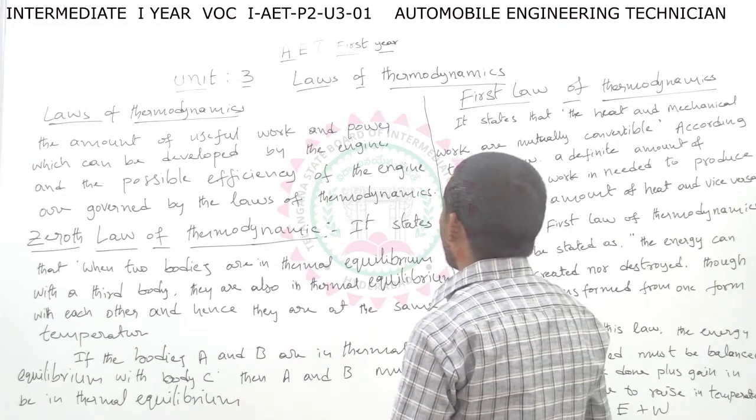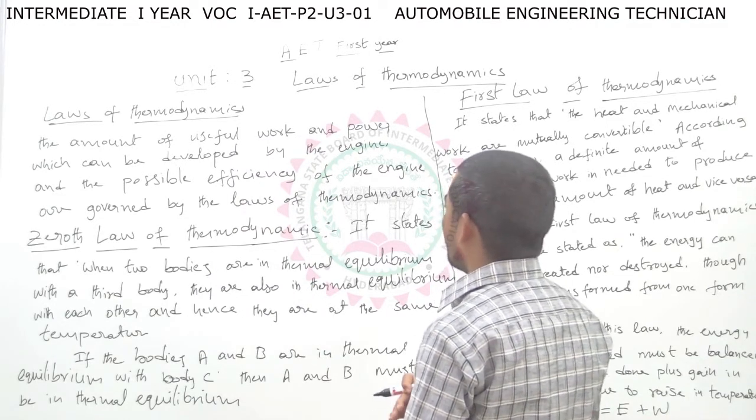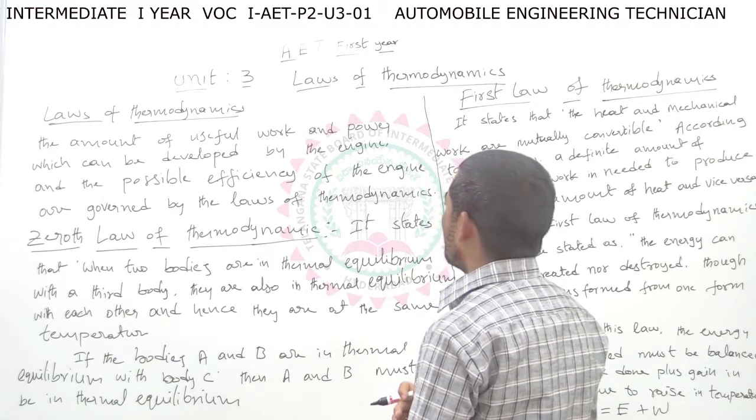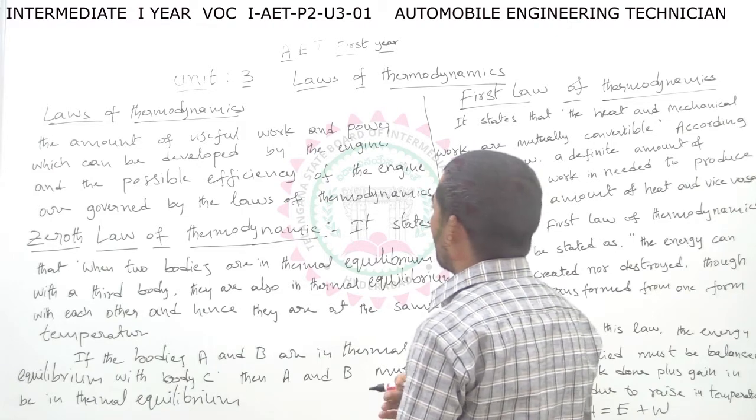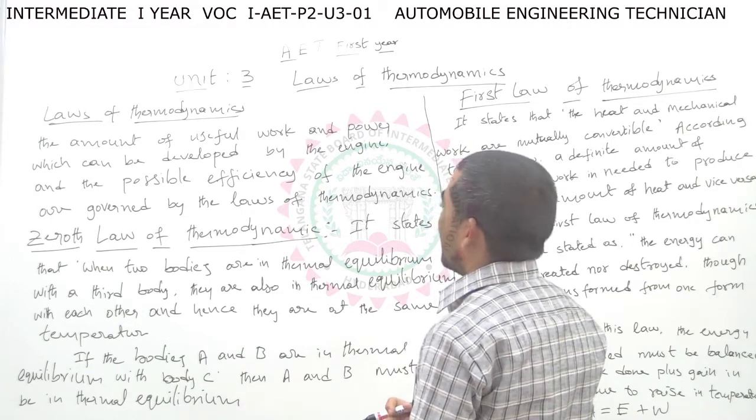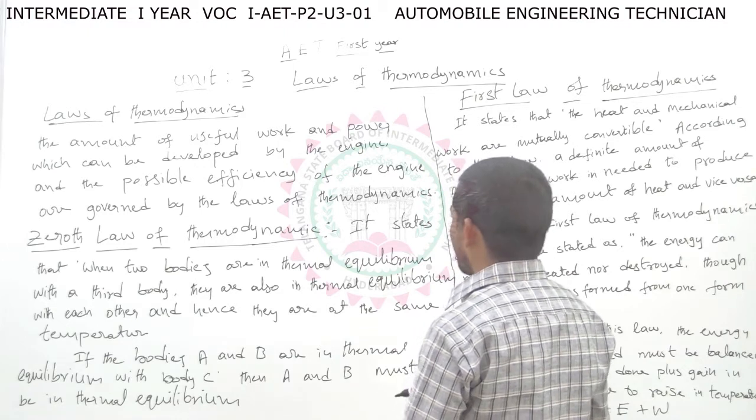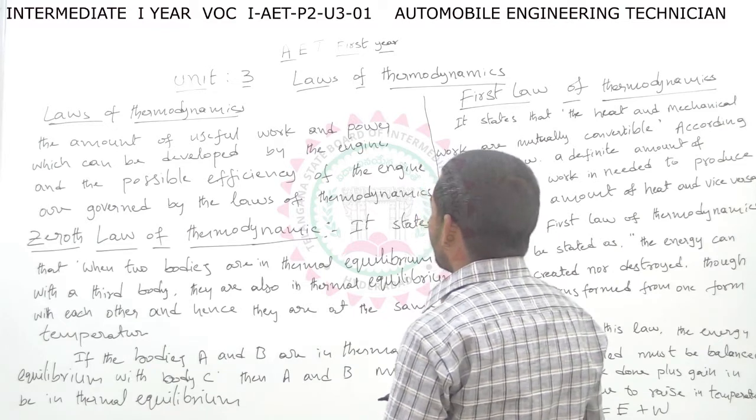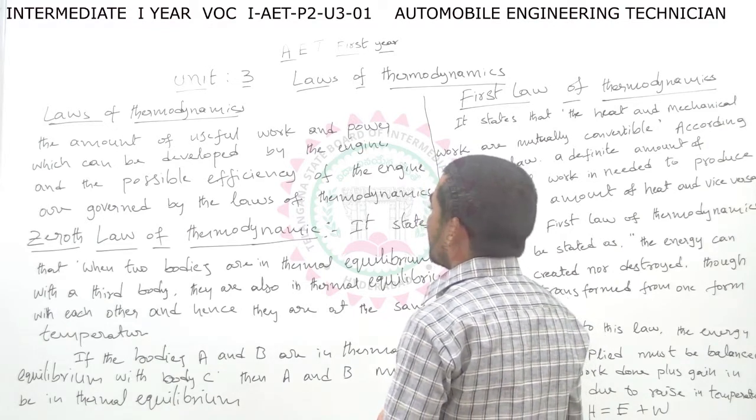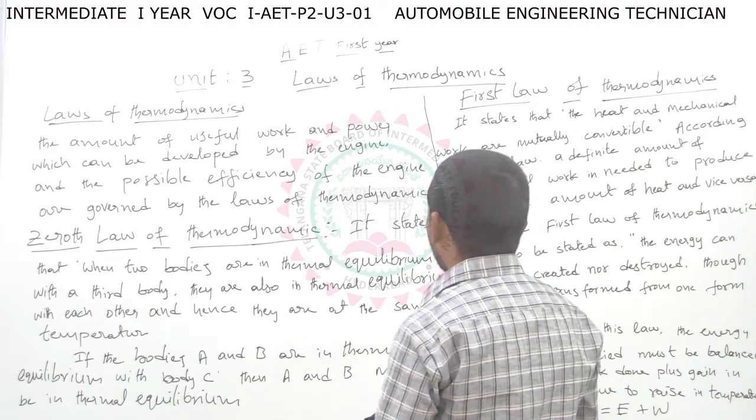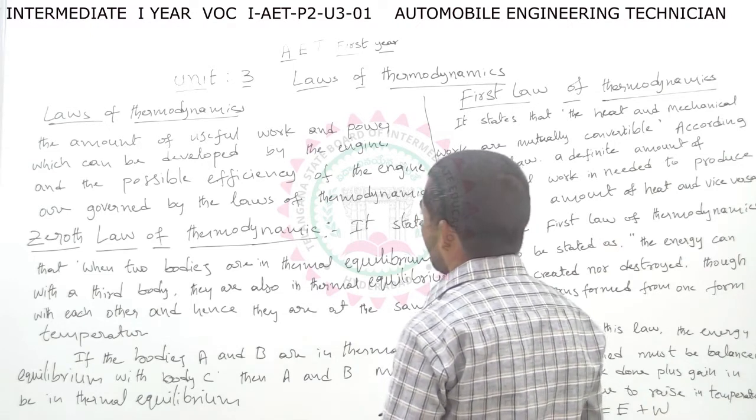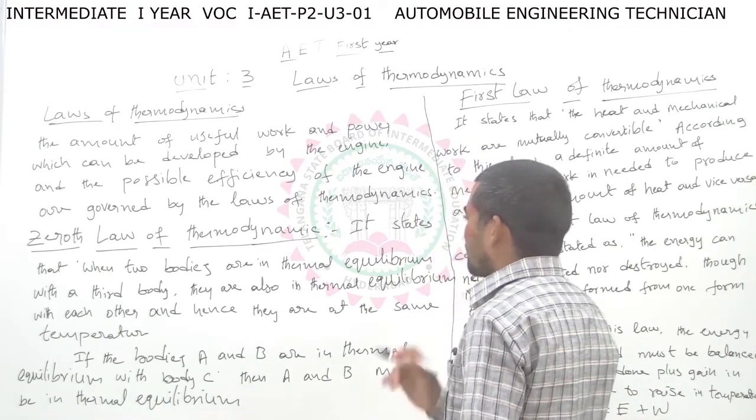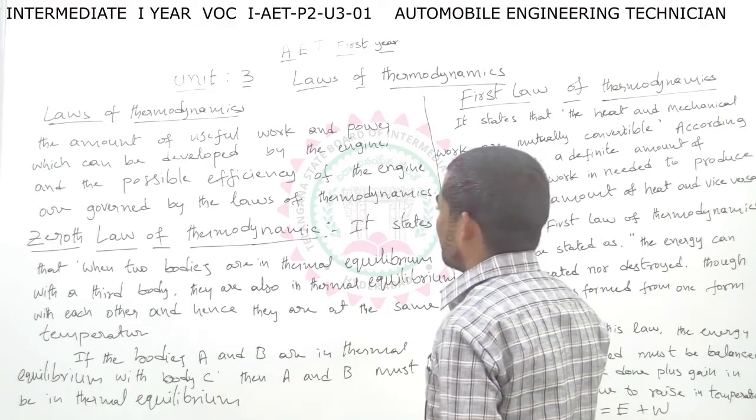So, what are the laws of thermodynamics? The amount of useful work and power which can be developed by the engine and the possible efficiency of the engine are governed by the laws of thermodynamics. In the laws of thermodynamics, there are mainly three topics: zeroth law of thermodynamics, first law of thermodynamics and second law of thermodynamics. So, first one, zeroth law of thermodynamics.